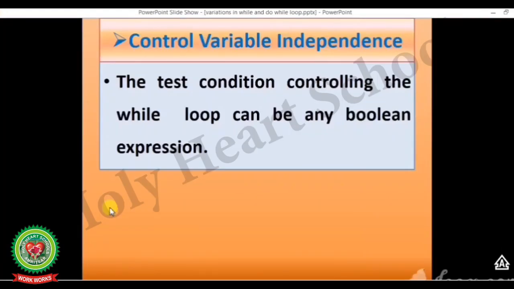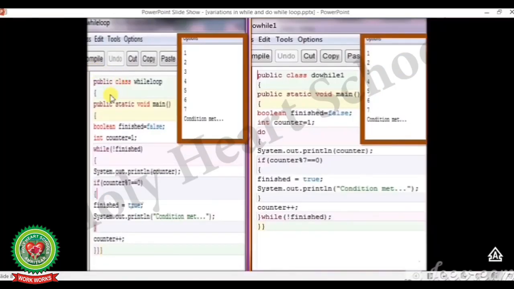Clear, students? Next is control variable independence. The test condition controlling the while loop can be any Boolean expression. That is, the condition we are using in a program can be true or false. Now see this program.